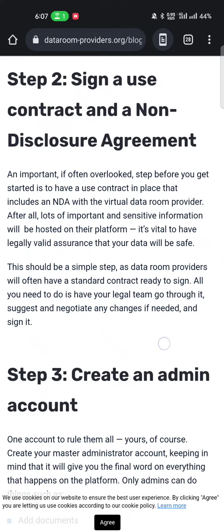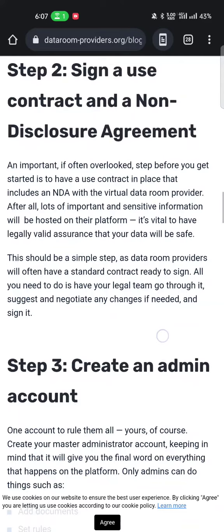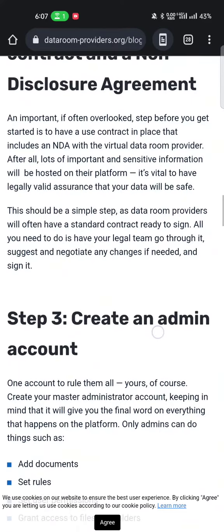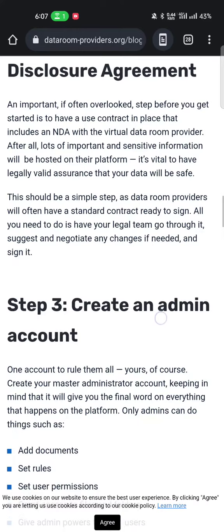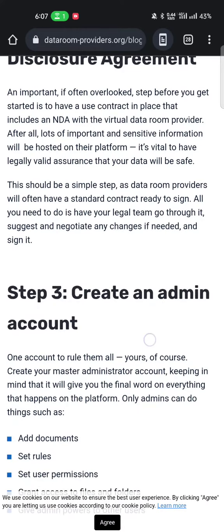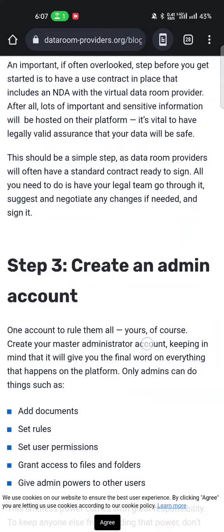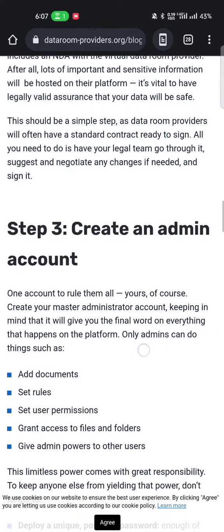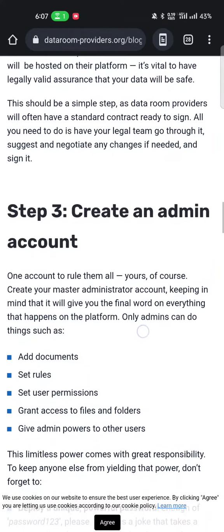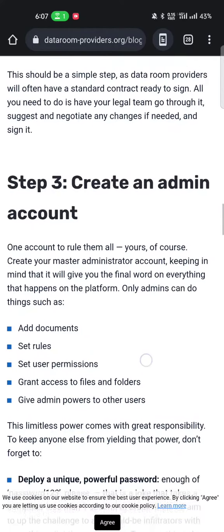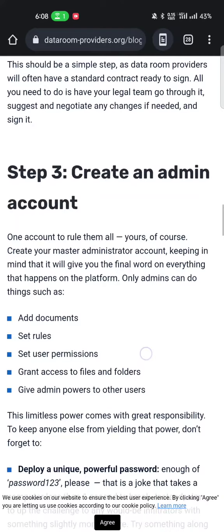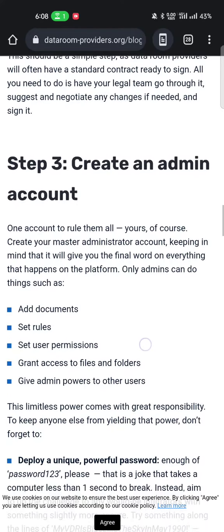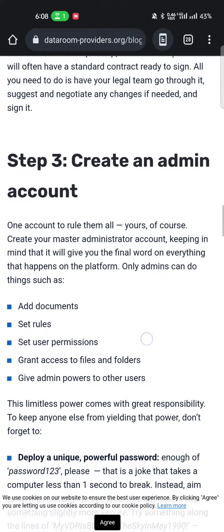Have used content and content in that place include NBD, a virtual data room provider. After all, your important and sensitive information will be hosted on their platform. It's virtual, have legally ensure that your data will be safe. This should be a simple step. With a data room provider, you will often have a standard contract ready to sign. All you need is for your legal team to go through it, suggest and negotiate any changes.